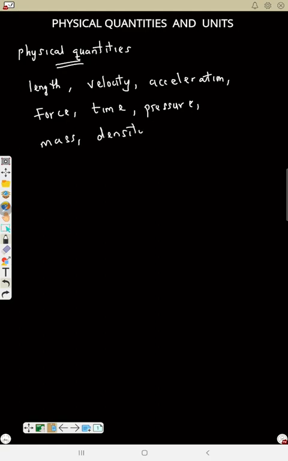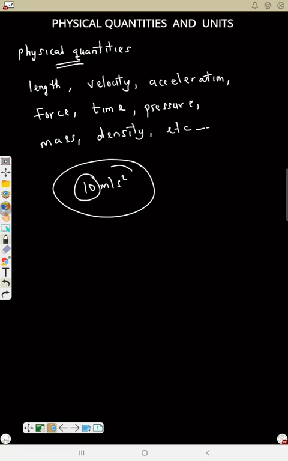All these examples are physical quantities, etc. They can be measured and will have a numerical value and units. That is, I can say 10 meters per second squared, so it is a physical quantity because it has a numerical value and units.